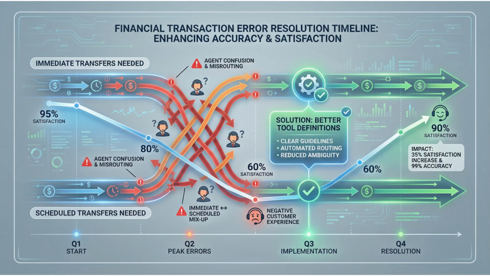Consider this real scenario from a financial services firm. Their agent had tools for transfer funds and schedule transfer. The descriptions differed by only a few words. In testing, everything worked fine. In production, the agent occasionally chose schedule transfer when users wanted immediate transfers, and vice versa. Money moved at the wrong times. Customers complained. Trust eroded. The fix wasn't better AI. It was better tool definitions.